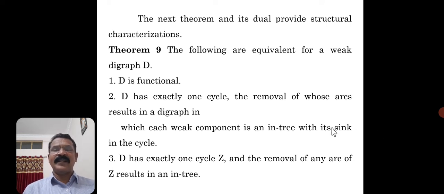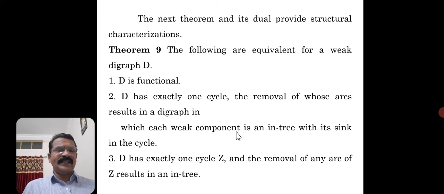What is a functional digraph? Already we have discussed. D is functional. Then D has exactly one cycle, the removal of whose arcs results in a digraph in which each weak component is an in tree with its sink in the cycle.